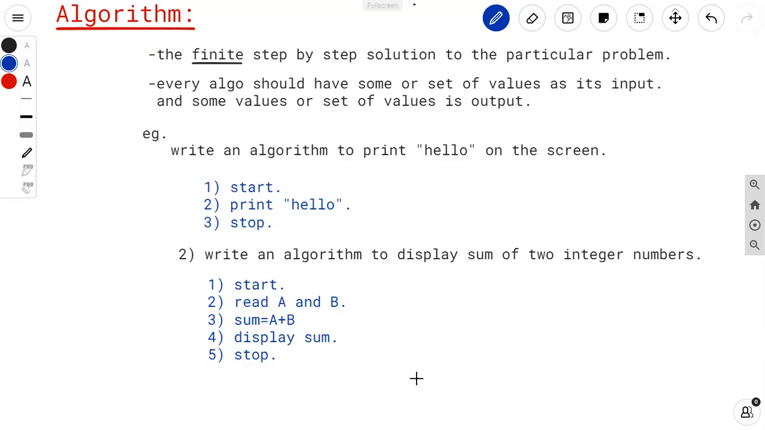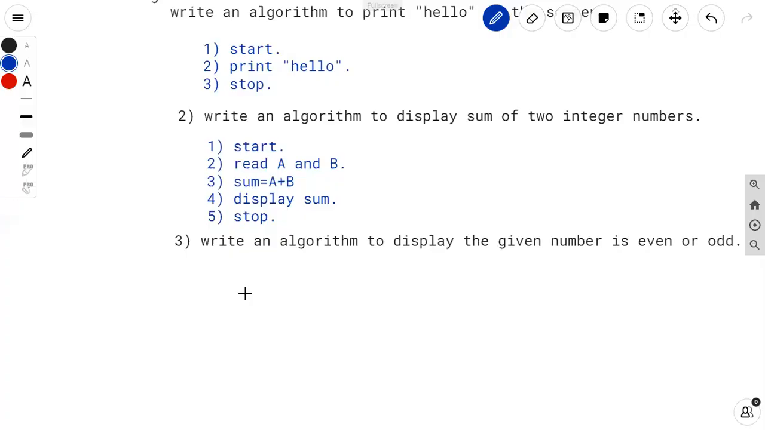Algorithm means what? It is a step-by-step solution for a particular problem, but your steps should be finite, not infinite. Every algorithm should have some value or set of values, and those values are said to be an input. And every algorithm should produce some value or set of values, and those values are said to be an output. Fine.